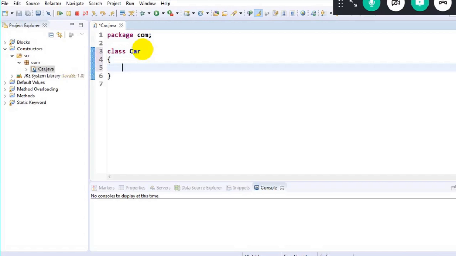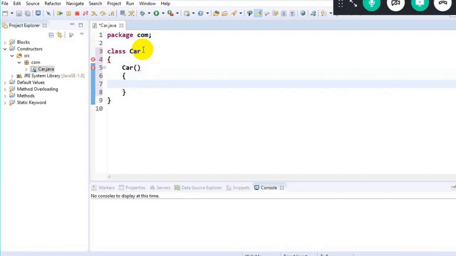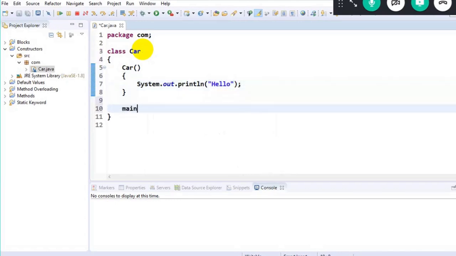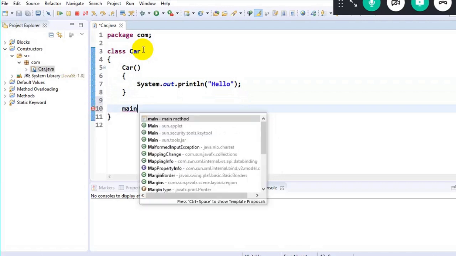Okay, so now here, how will I create a constructor? Class name and constructor name will be same. Open parenthesis, close, open curly braces, close here. So here I write System.out.println. I'll just write one set of instructions called Hello. That's it. I'm just printing a dummy line. And my execution will always start from the main method, main, control space bar.